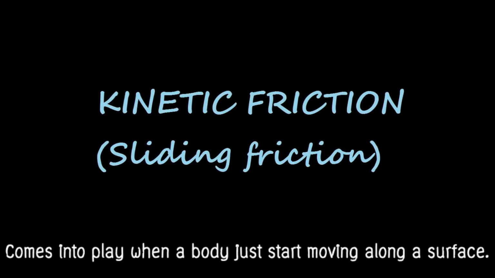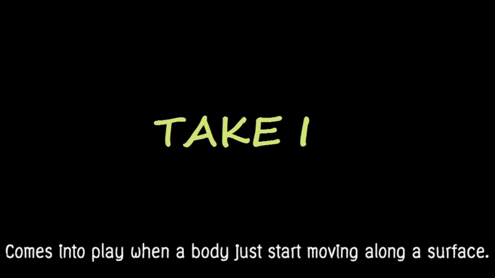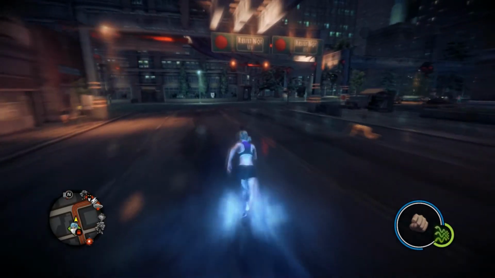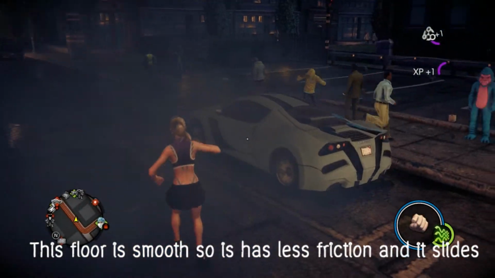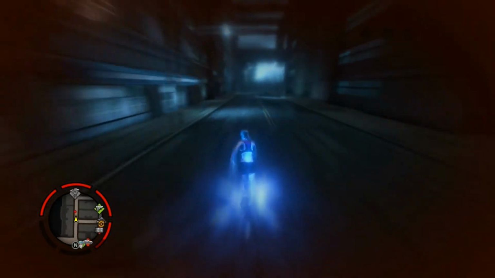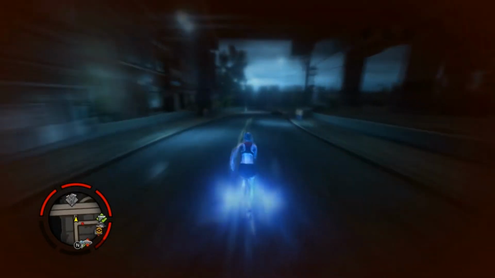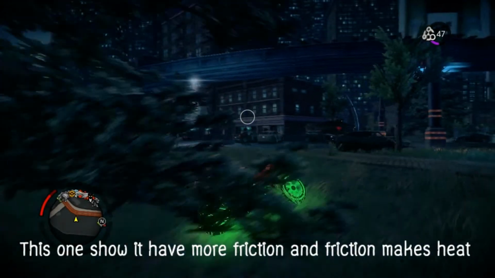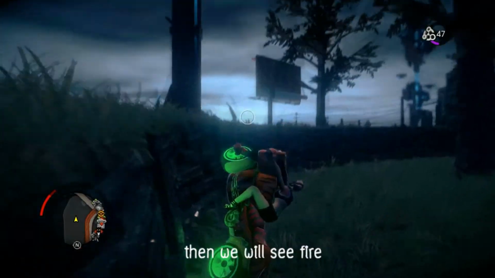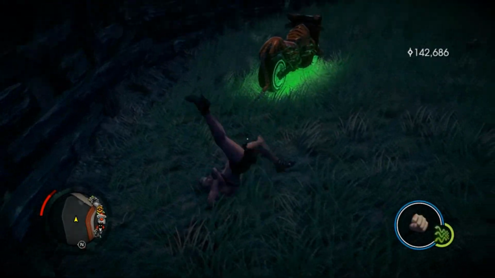Friction comes into play when a body just starts moving along a surface. This fall is smooth, so it has less friction and is light. This one shows it has more friction, and friction makes heat.